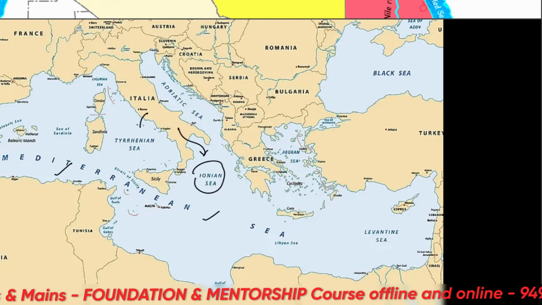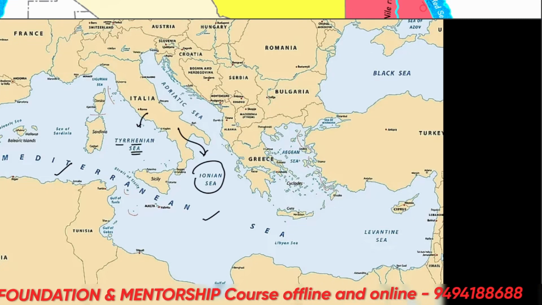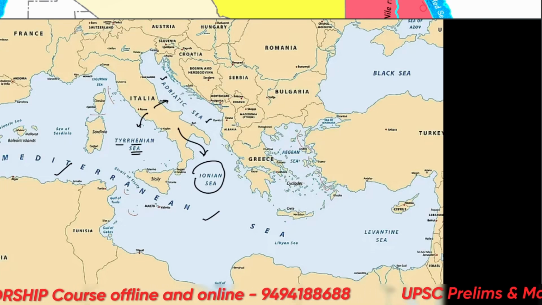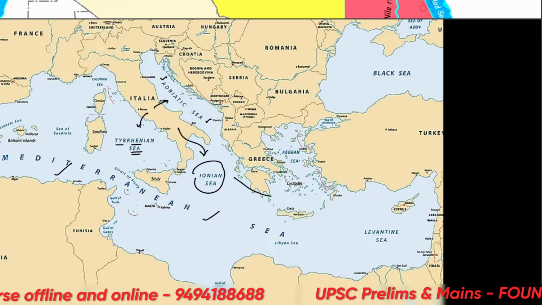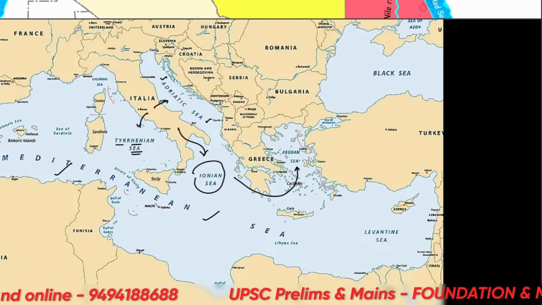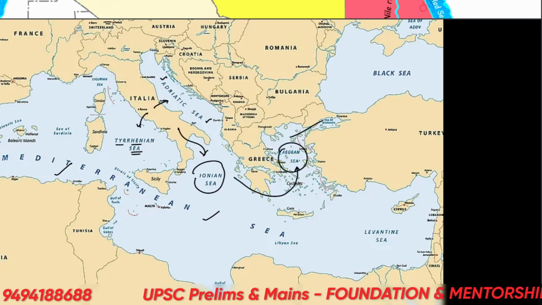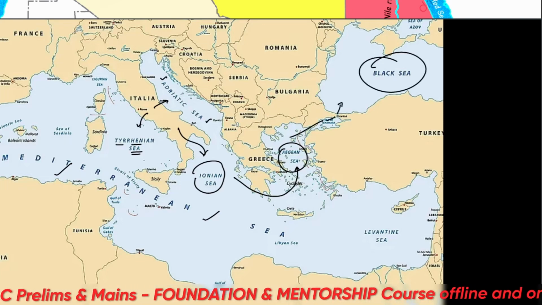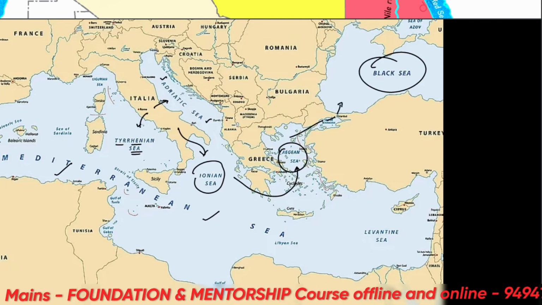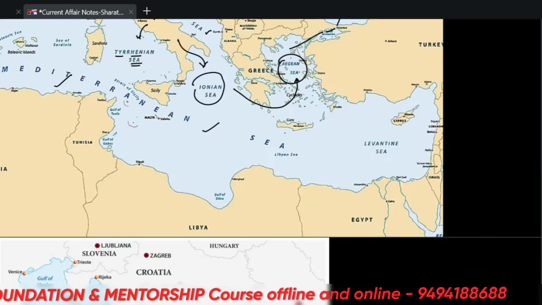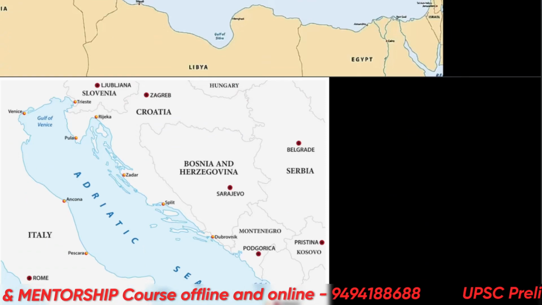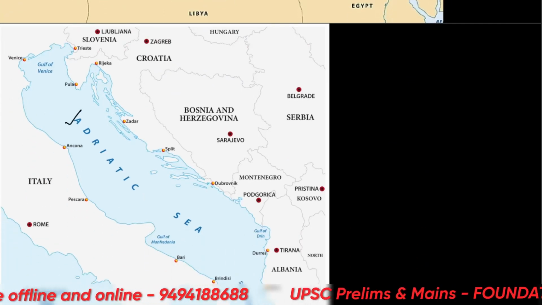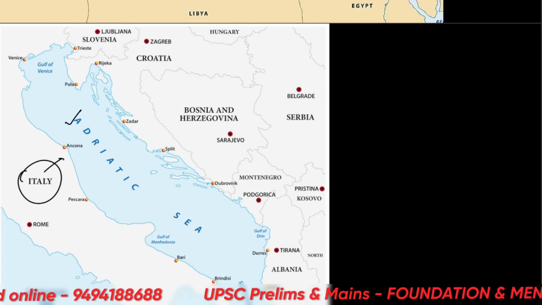And on the west of Italy, there is this Tyrrhenian Sea. All right, on the east of Italy, you can see the Adriatic Sea. Furthermore, when you go to the east of Greece, there is the Aegean Sea. From the Strait of Dardanelles, it connects to the Black Sea here. And we have already seen the Caspian Sea, etc. further in the eastern side. All right, let's just see this Adriatic Sea here. It's on the east of Italy.